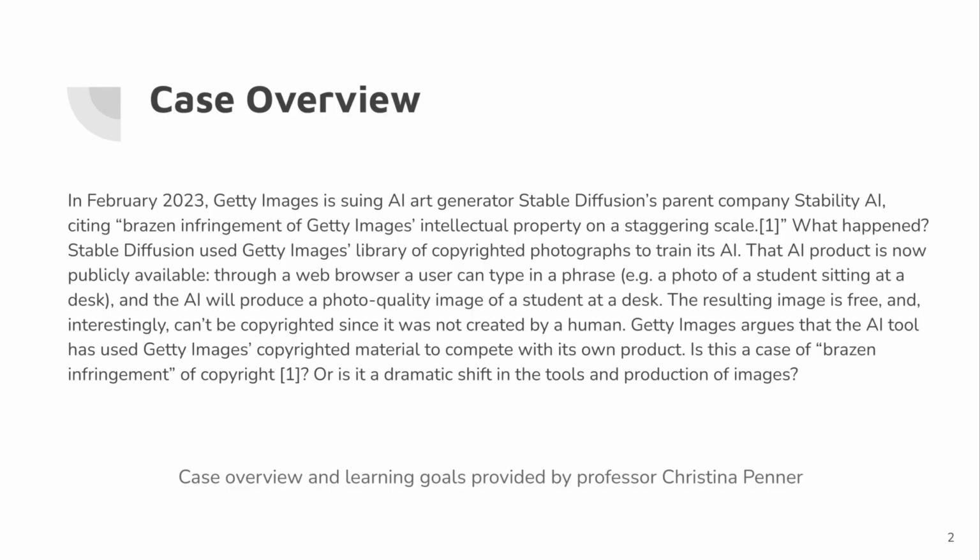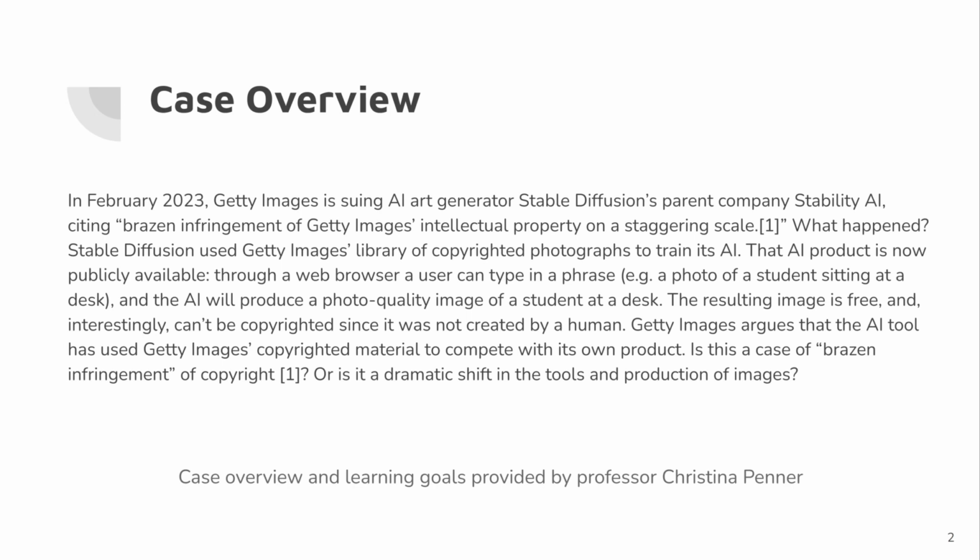Case overview. In February 2023, Getty Images sued AI art generator Stable Diffusion's parent company Stability AI, citing brazen infringement of Getty Images' intellectual property on a staggering scale. What happened? Stable Diffusion used Getty Images' library of copyrighted photographs to train its AI. That AI product is now publicly available.